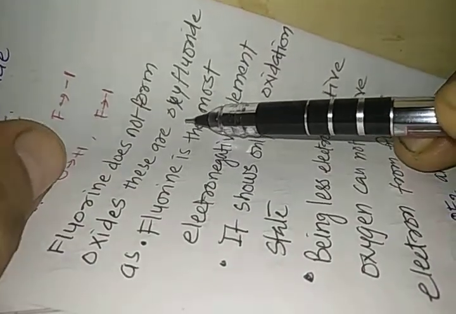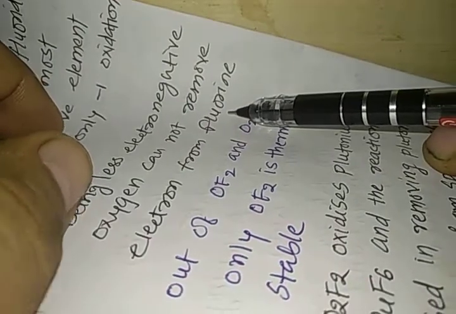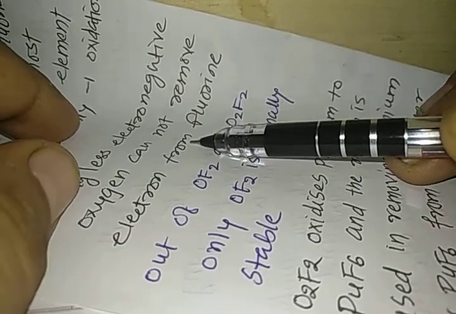Fluorine does not form oxides, and these are oxyfluorides because fluorine is the most electronegative element. Fluorine shows only the -1 oxidation state. Being less electronegative, oxygen cannot remove an electron from fluorine, and that is why all the compounds formed by fluorine with oxygen are not oxides, but oxyfluorides. Out of OF2 and O2F2, only OF2 is thermally stable. O2F2 is not much stable.